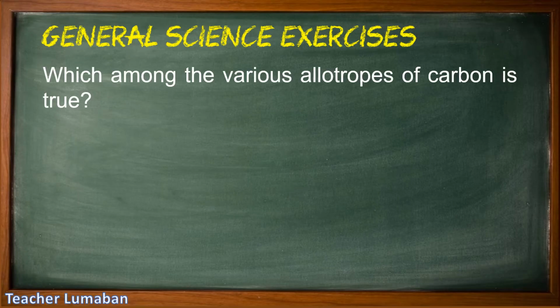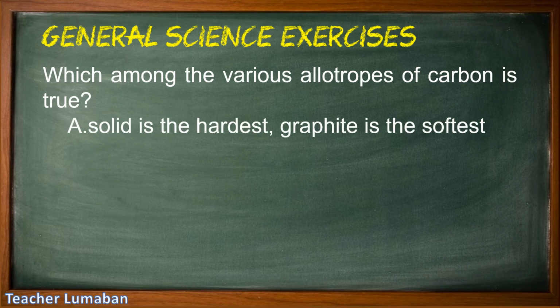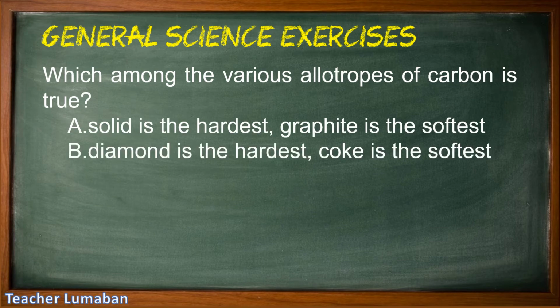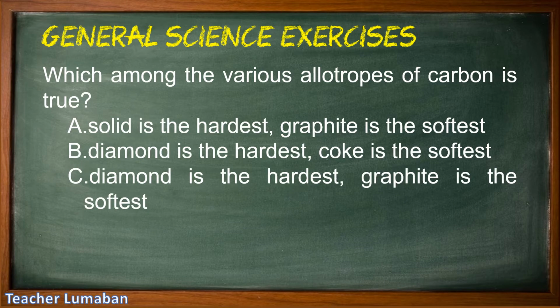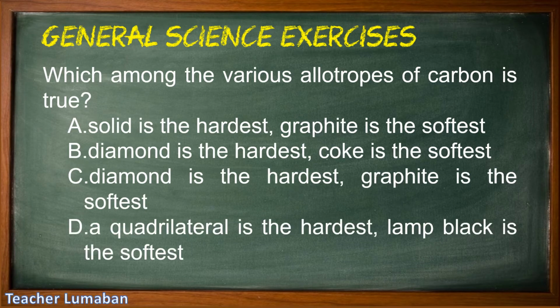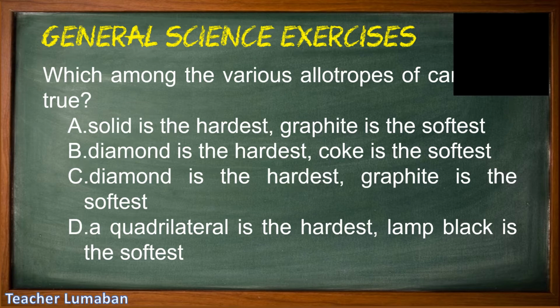Which among the various allotropes of carbon is true? Letter A, solid is the hardest, graphite is the softest. Letter B, diamond is the hardest, coke is the softest. Letter C, diamond is the hardest, graphite is the softest. Letter D, a quadrilateral is the hardest, lamp black is the softest. Choose the suitable answer to the following choices in 5 seconds.